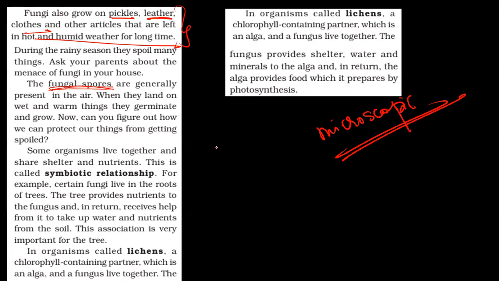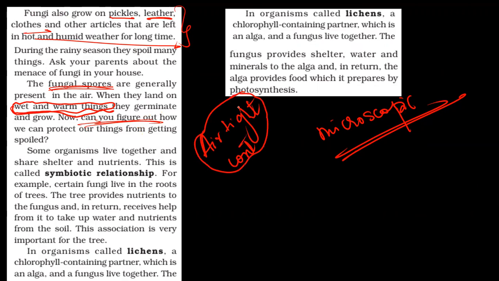So these microscopic organisms, they land on such wet and warm things. As I said, you can keep a moist bread. So on wet and warm things, they germinate, they grow. When they grow, they reproduce, multiply, and they form these fungus-like structures. Now, how can you prevent them? You can use airtight containers. So this will stop moisture from attacking. There are many such ways you can apply.